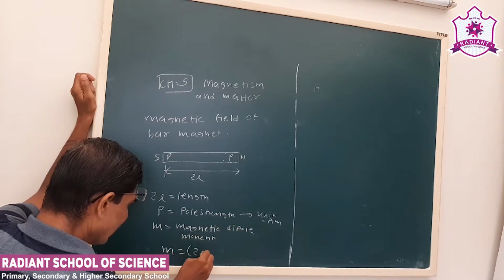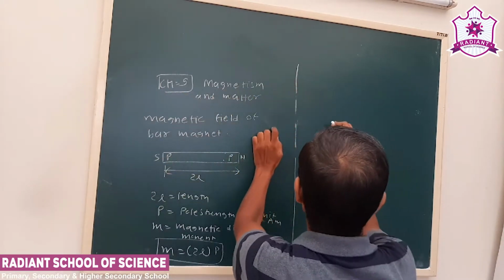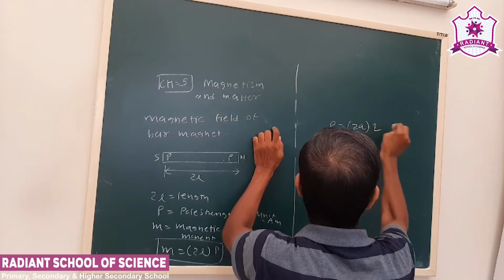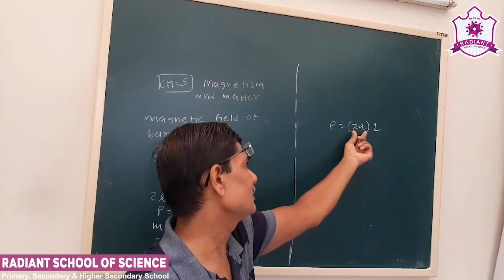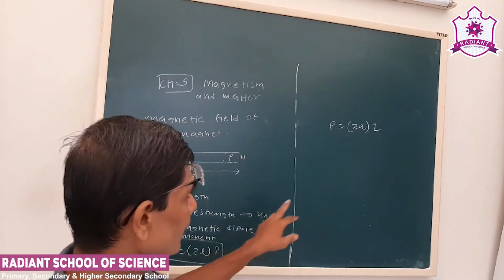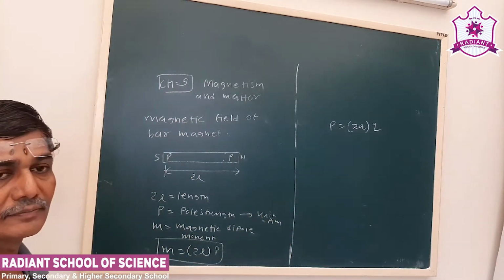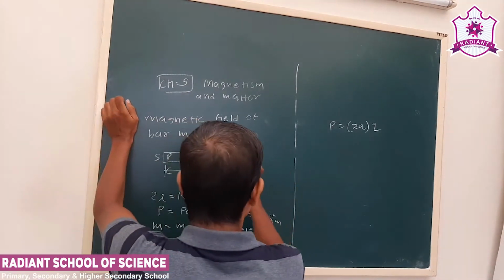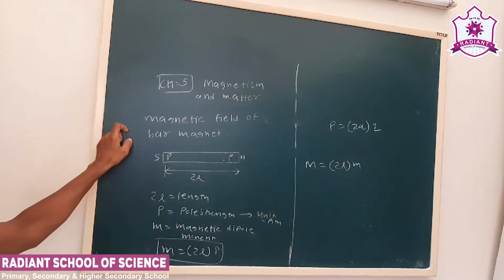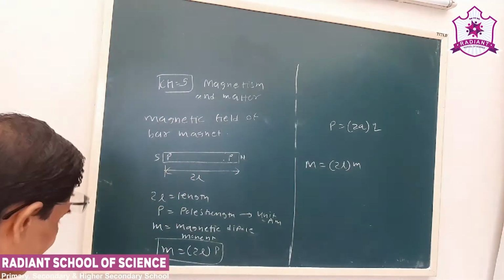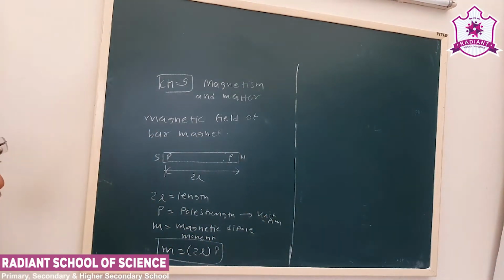So M is equal to 2L into P. This resembles our electric dipole moment, P is equal to 2A into Q. Here 2A is distance, here 2L is distance, here Q is a charge, here P is a pole strength. In some of the earlier books, the pole strength was denoted as small m, but to differentiate it well, we are taking the convention like this. M is the magnetic dipole moment.